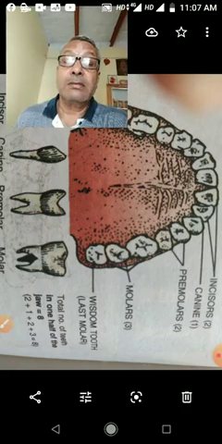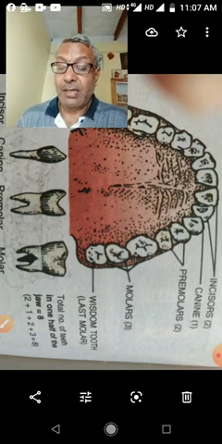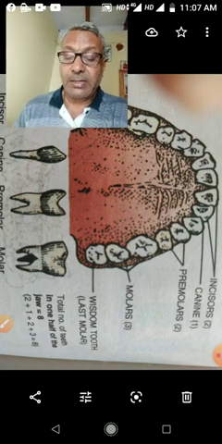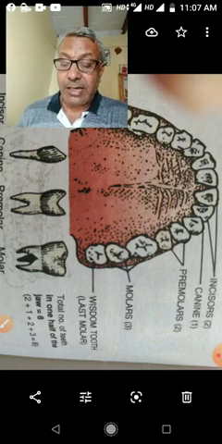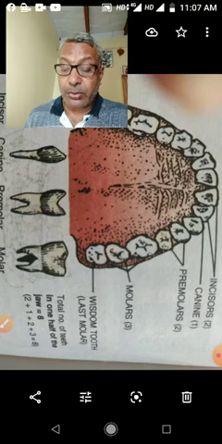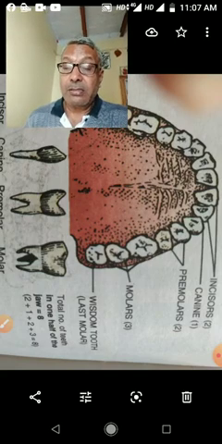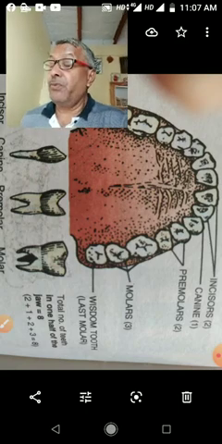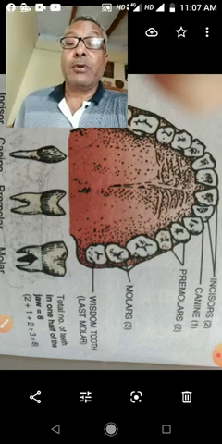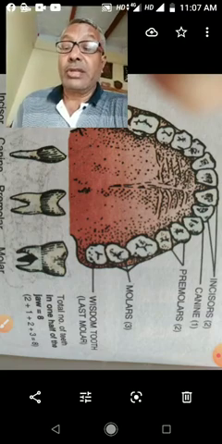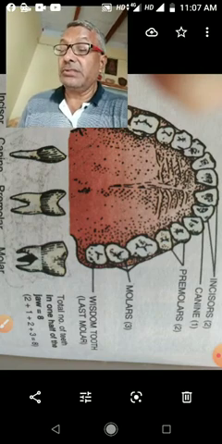Teeth are found in the buccal cavity. The teeth have a very special role. They cut and break the food into smaller bits. So when we are taking food in the buccal cavity, it is broken into small pieces by teeth.